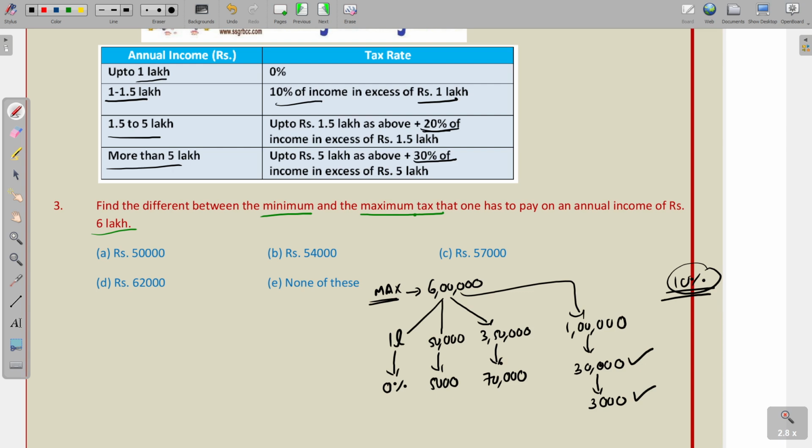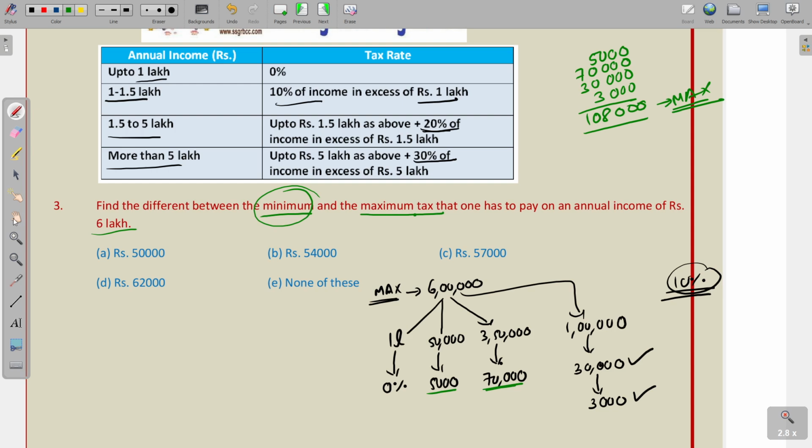So now what is the maximum tax he is paying? Let us count. First, 5,000. Next, 70,000. Next, 30,000. Next one, 3,000. So totally he is paying 1,08,000. This is the maximum tax. So maximum tax is 1,08,000. Now let us talk about the minimum.